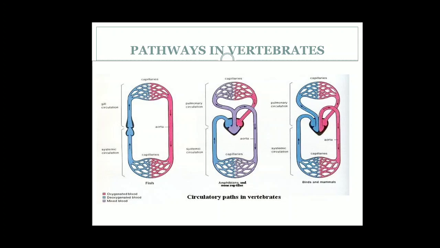double circulation, and this occurs in amphibians and reptiles. Only crocodiles have double circulation, and in birds and mammals double circulation.